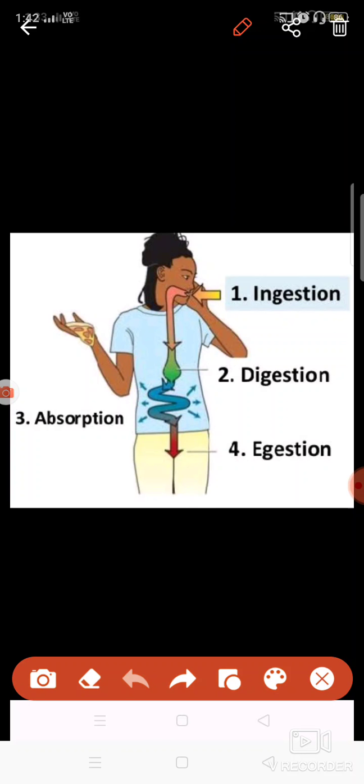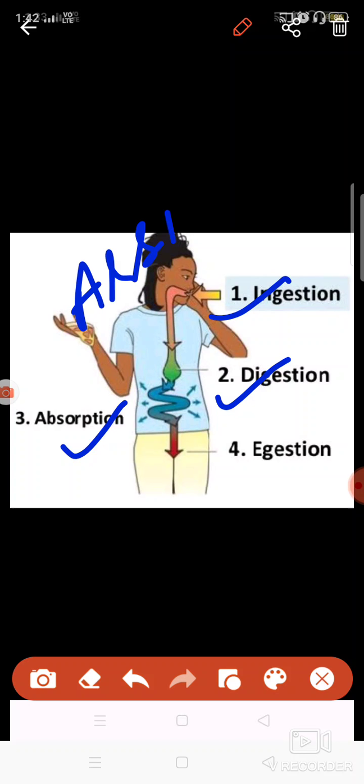So the process of nutrition in animals is basically of five processes. Ingestion, to take the food. Digestion, to convert the food into simple form. Then absorption, to take in the nutrients. Then assimilation, to use the nutrients for growth and energy purposes. And the fifth one is egestion, to remove the waste products.